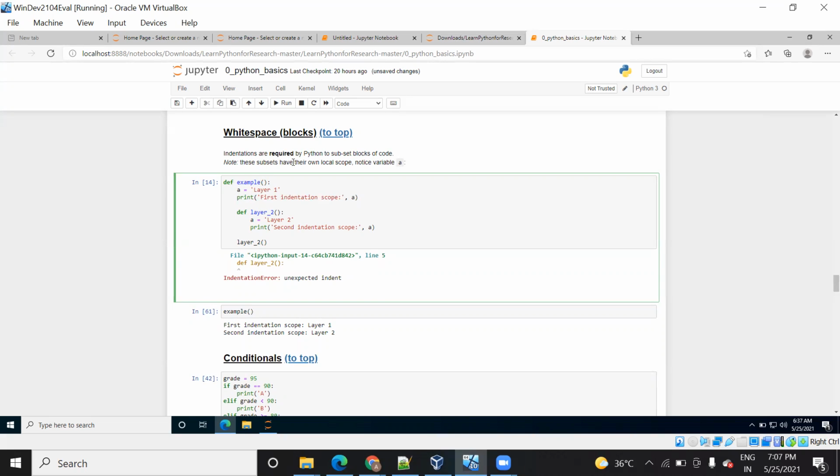So indentation is required by Python to arrange the blocks of code in a proper space. So these are the local area of this function. For example, here example is a function. Inside this function you have declared a variable a.